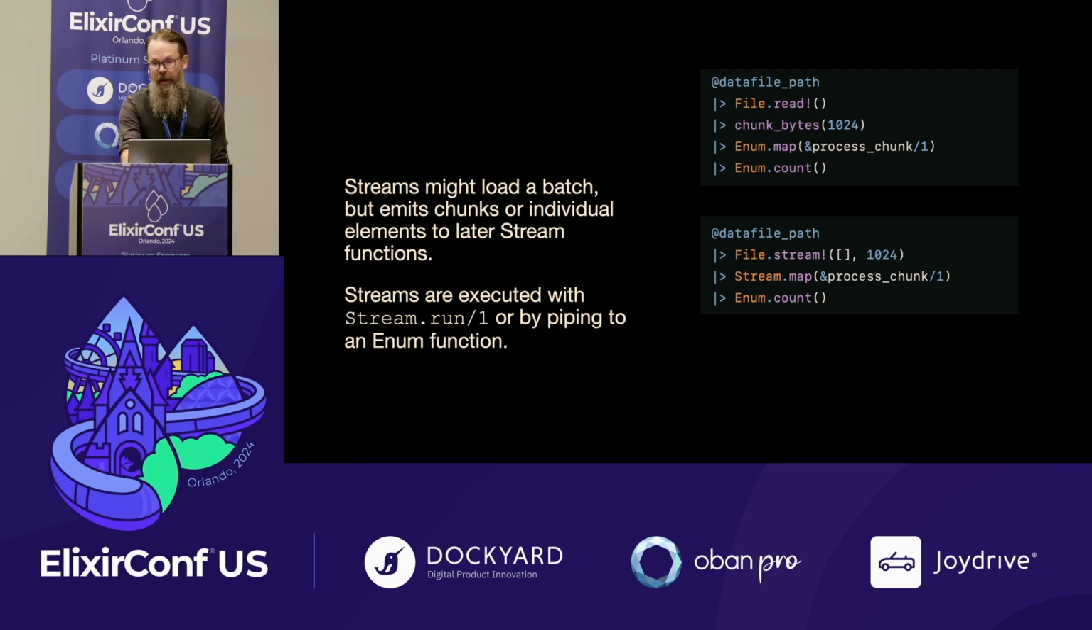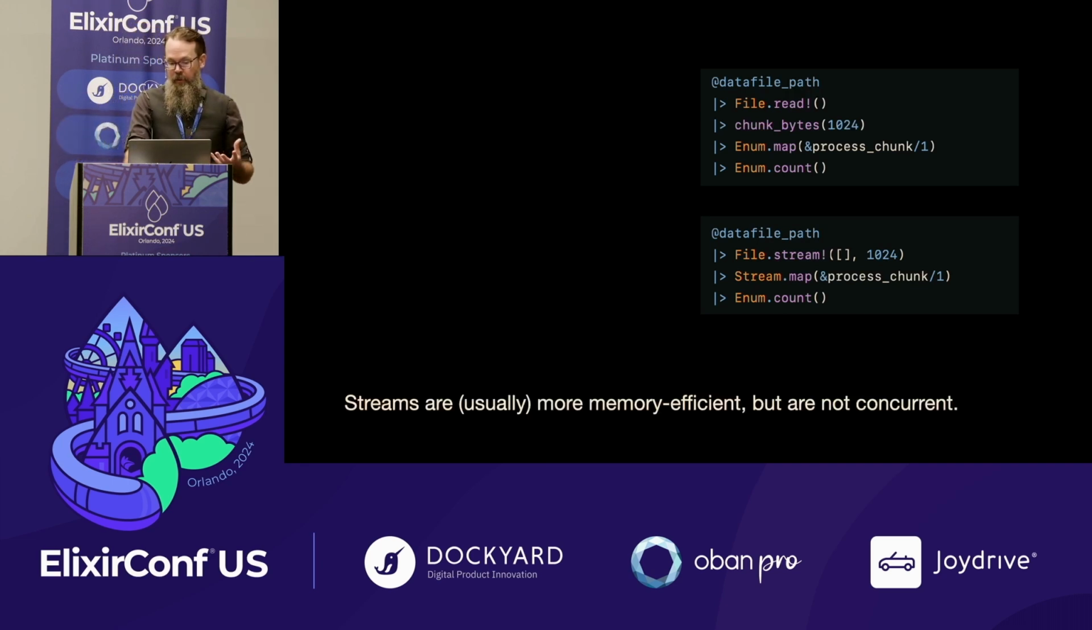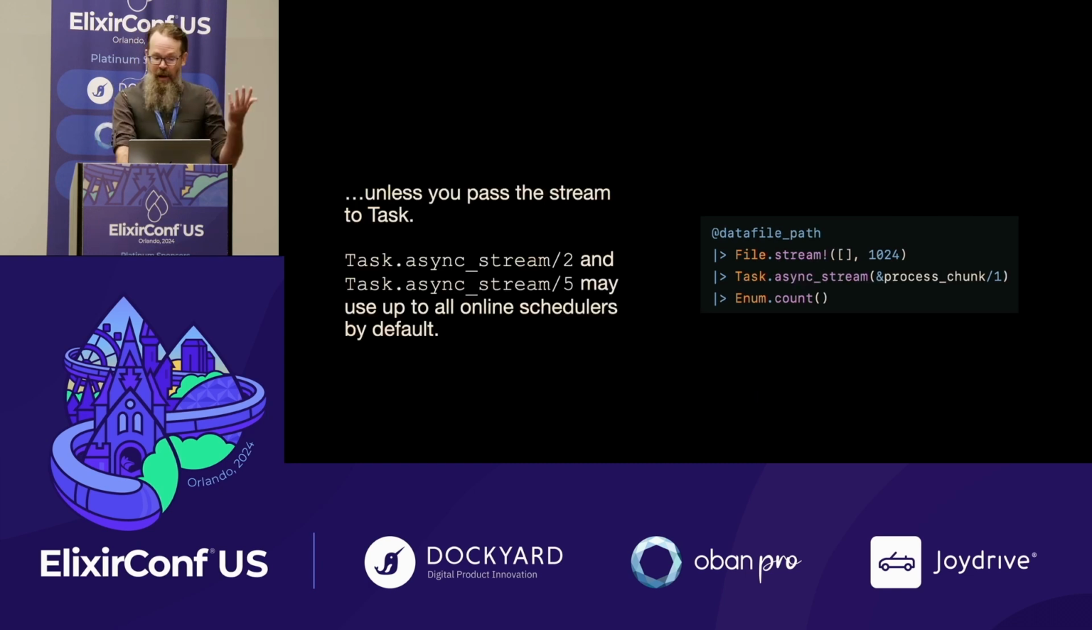But Erlang also gives a stream, which is actually amazing. So a stream might load a batch into memory, but as the batch is proceeding, previous batches, smaller batches are being released, and each step is actually making sure that the previous steps are released. And streams are usually more memory efficient. You can find ways to make them not, but usually they're more. But they're also not concurrent unless you pass them to task.